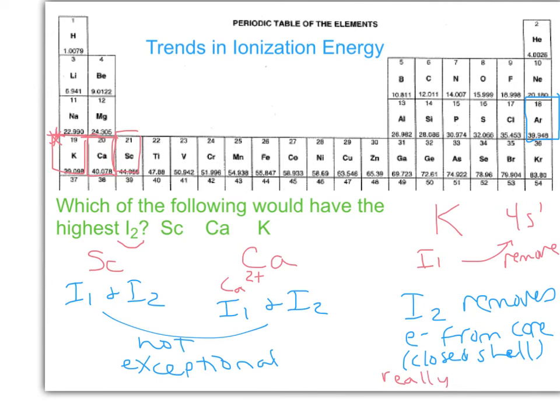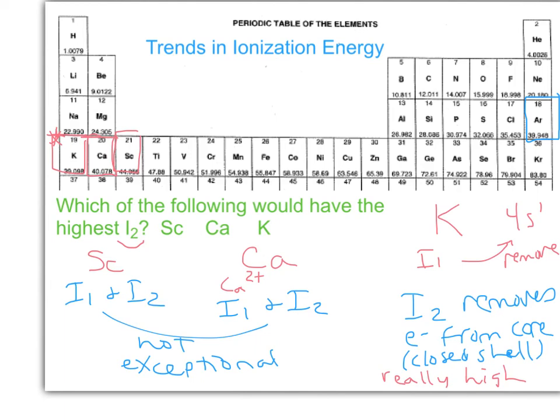Basically, this is the strategy whenever you're looking for which is the highest, whether it's I2, I3, anything like that: look for the element where you're taking an electron from the closed shell, from a noble gas configuration.